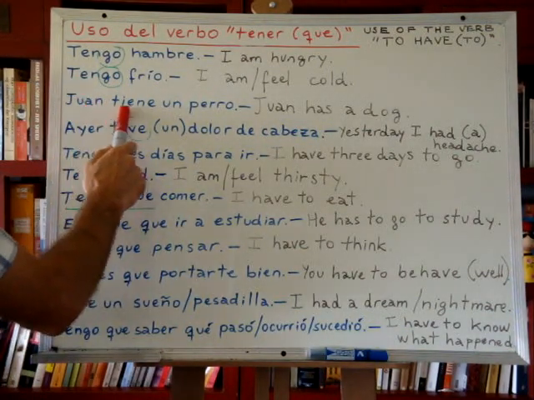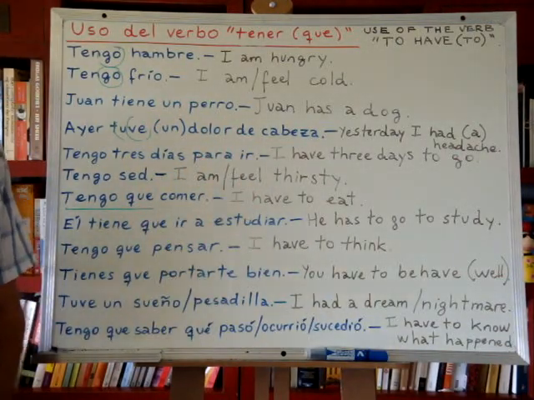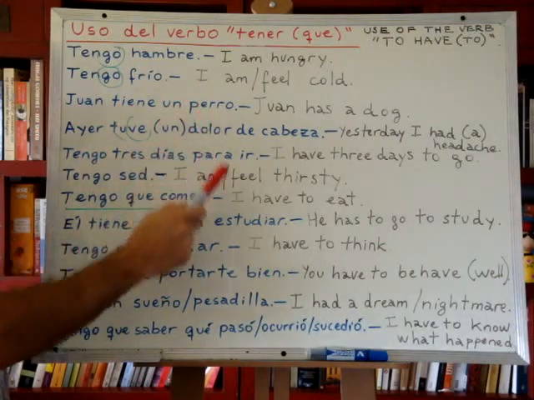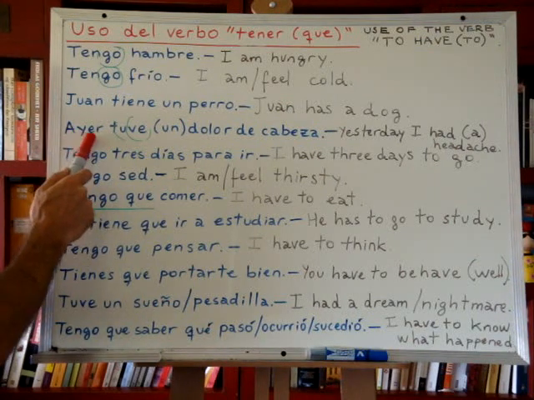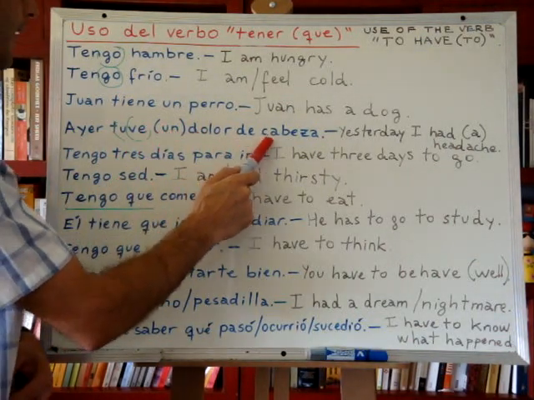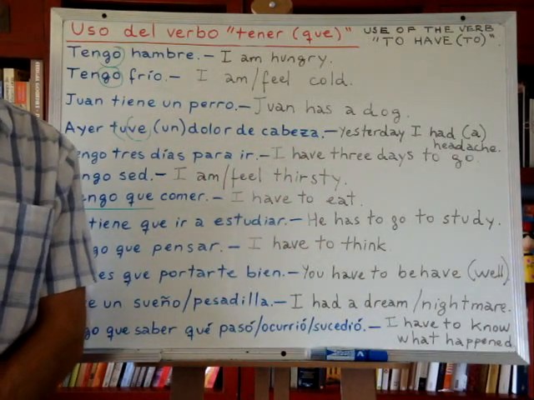Juan tiene un perro. Juan tiene un perro means Juan has a dog. Ayer tuve un dolor de cabeza.